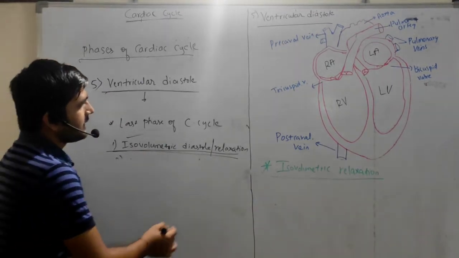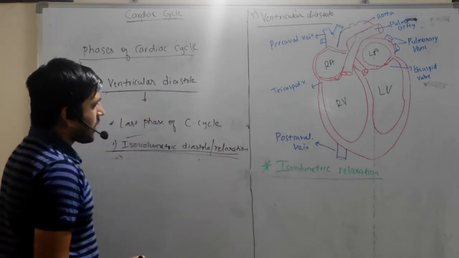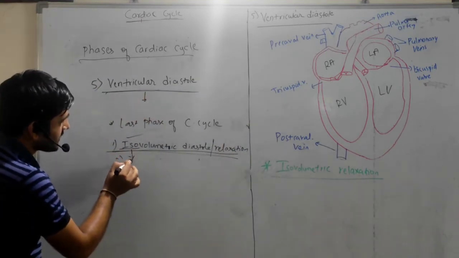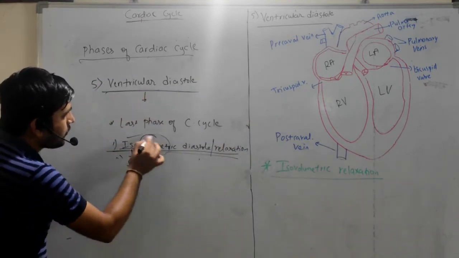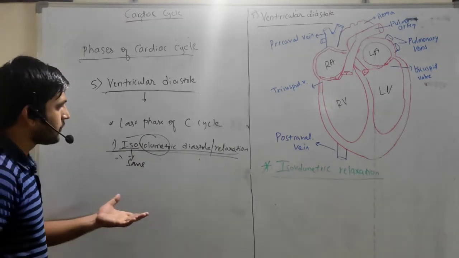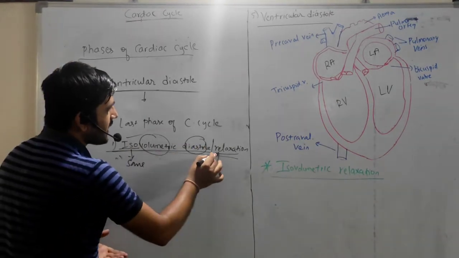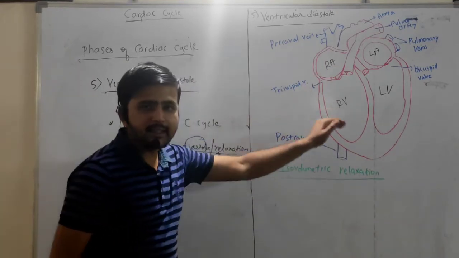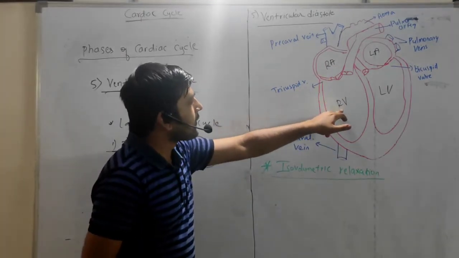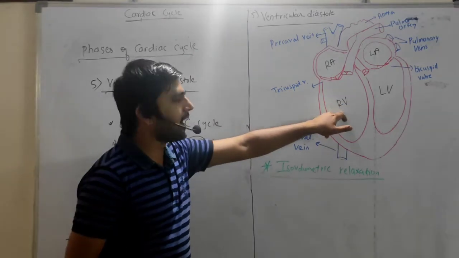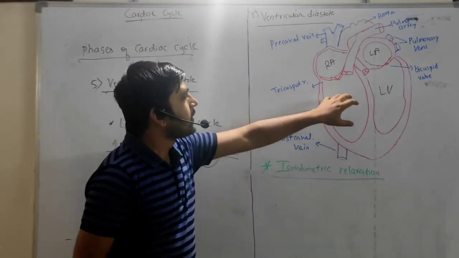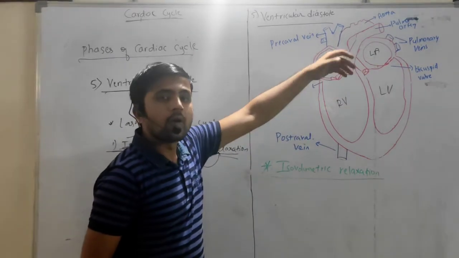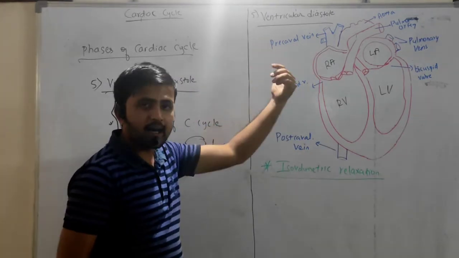So what's here in this diagram, right? So again same, iso means same, volumetric means volume, and diastole means relaxation. So what happens here is, in this case, whatever the pressure present in the ventricles was transferred to the respective blood vessels in the earlier phase.